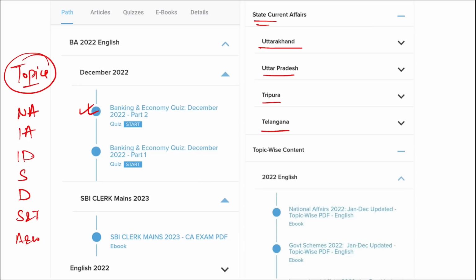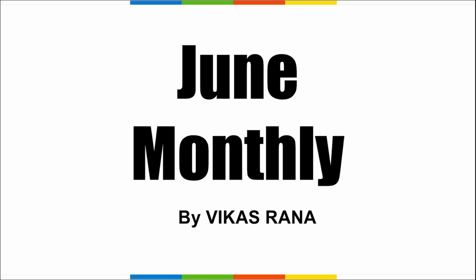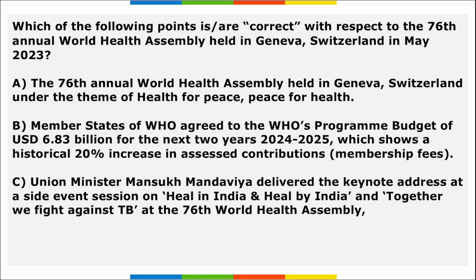Hello everyone. So in this video we will be discussing important current affairs of the June month. The session will be very important, so do pay attention till the end. We will be revising multiple current affairs that will be enhancing your preparation. So let's start. First, which of the following is correct with respect to the 76th Annual World Health Assembly that was held in Geneva, Switzerland in May 2023?